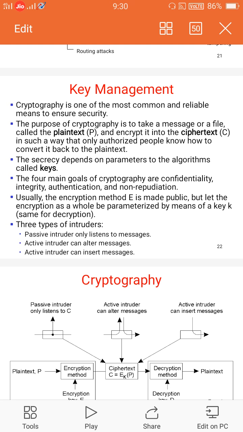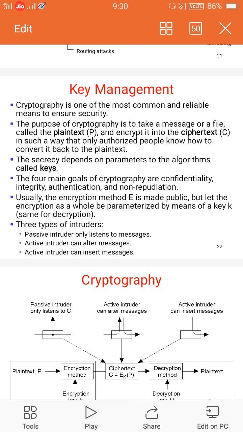In cryptography, the original information sent from one person to another is called plain text. The plain text is converted into cipher text. This process is called encryption.